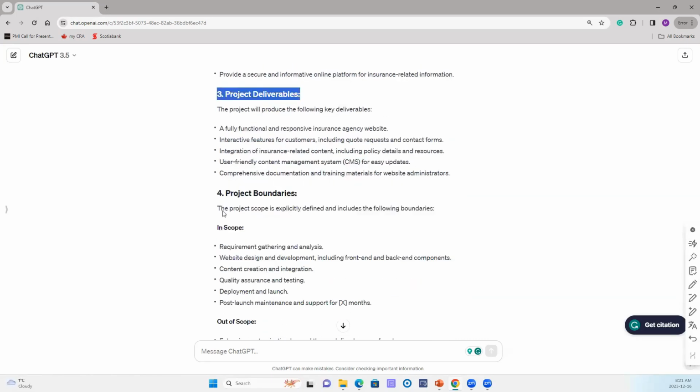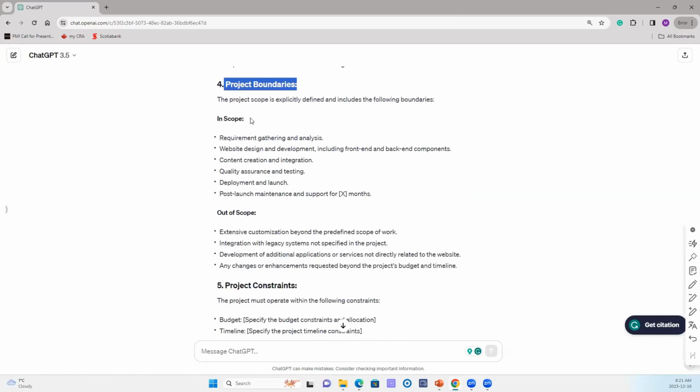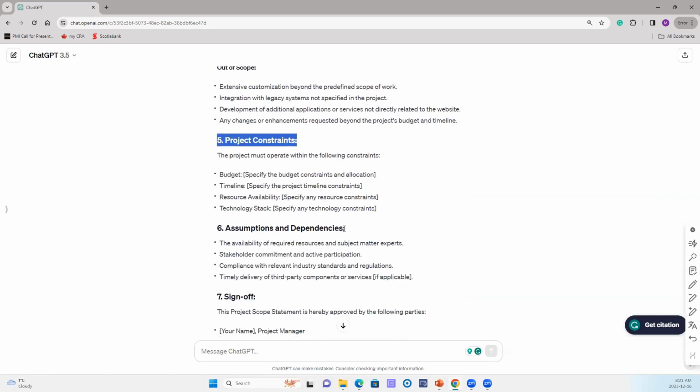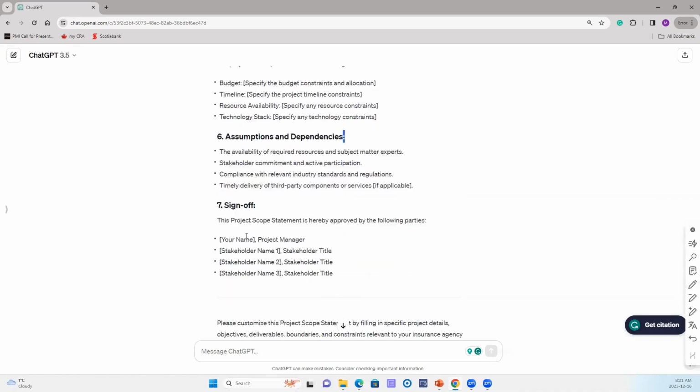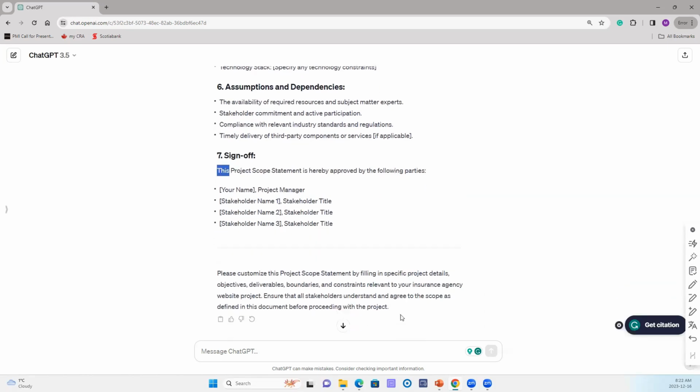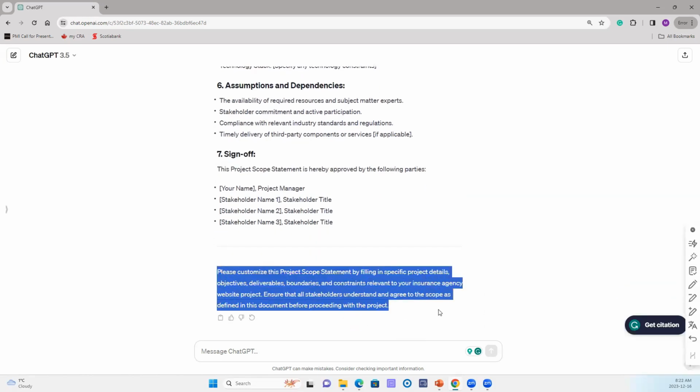For project deliverables, it gives me the project boundaries, what is in scope and what is out of scope. Project constraints are the limiting factors, along with some of the assumptions and the dependencies that we have on the project, and then finally the sign-off on the project. The last comment says, please customize this project statement by filling in the specific project details, so it is still your responsibility as the human project manager to make this your own.